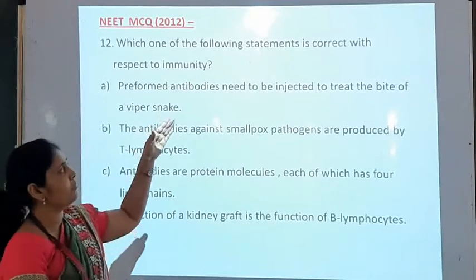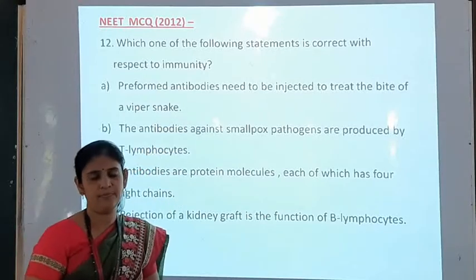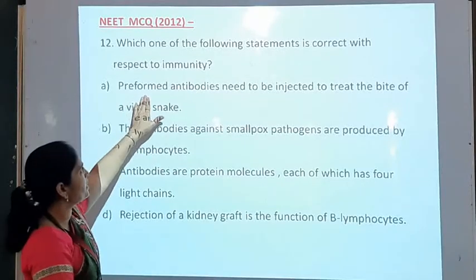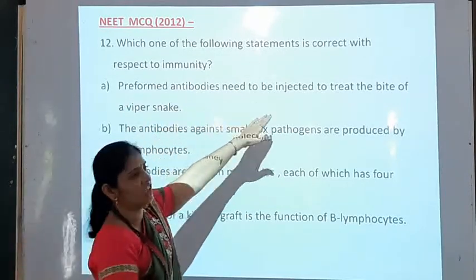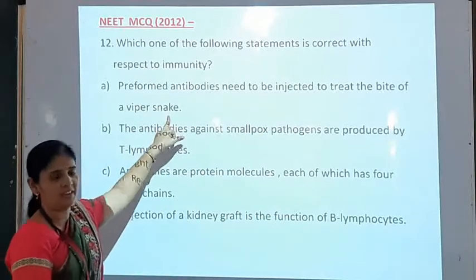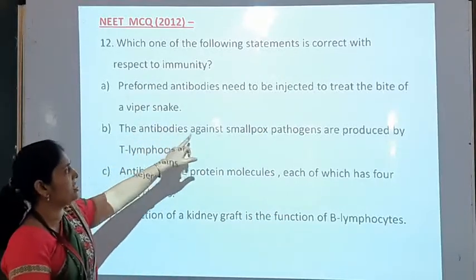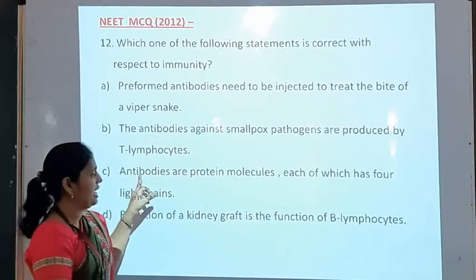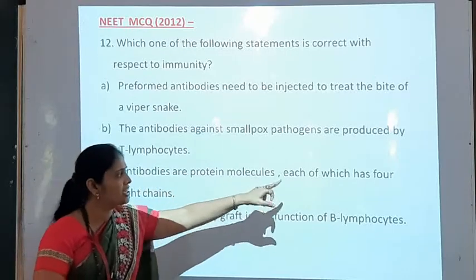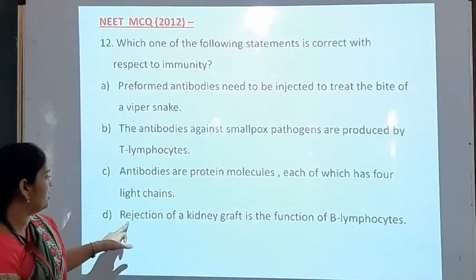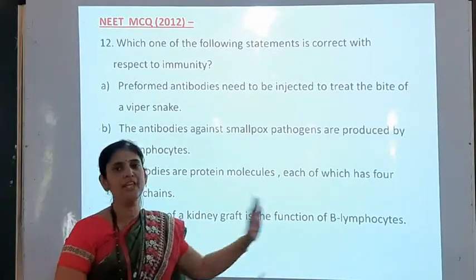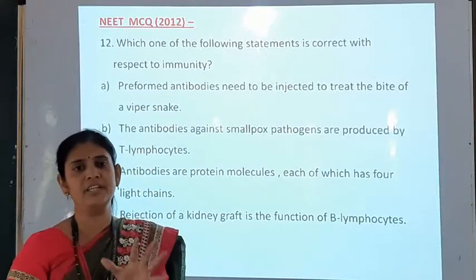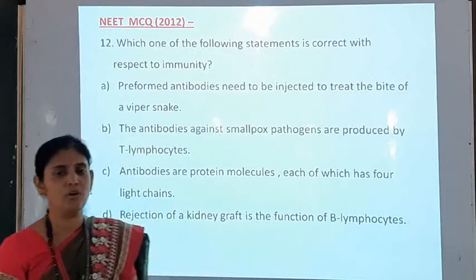So here is another question related to this point: which one of the following statements is correct with respect to immunity? So here, preformed antibodies need to be injected to treat the bite of a viper snake. Second, the antibodies against smallpox pathogen are produced by T lymphocytes. Then, antibodies are protein molecules, each of which has 4 light chains, and rejection of a kidney is the function of B lymphocytes. Out of these 4, which statement is correct regarding immunity? That we have to identify. So what is the answer?